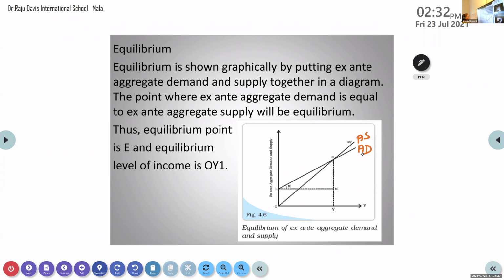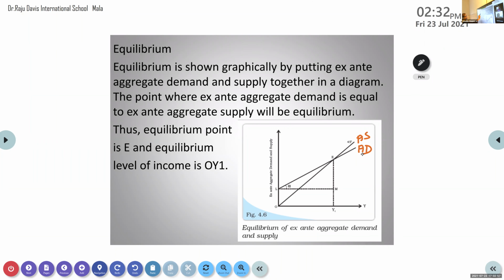What do you mean by ex ante? Elvina, can you tell? It is planned or expected before the event. So whatever we have planned before the real equilibrium happens will help us find the equilibrium. Maybe the aggregate supply has not happened, but whatever we have planned, that aggregate supply and demand, when they come together, at that point we get the equilibrium.